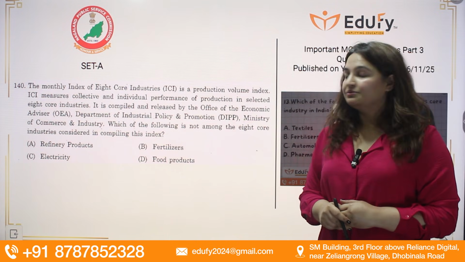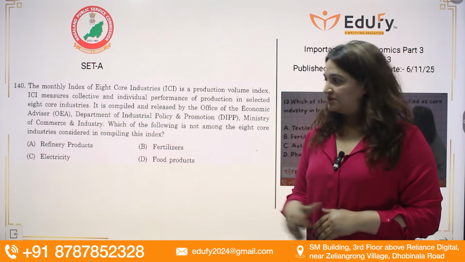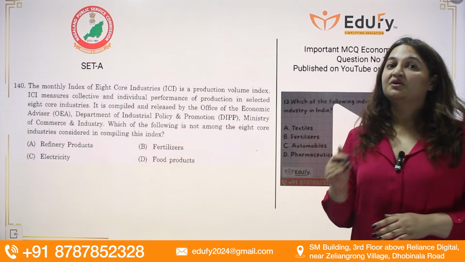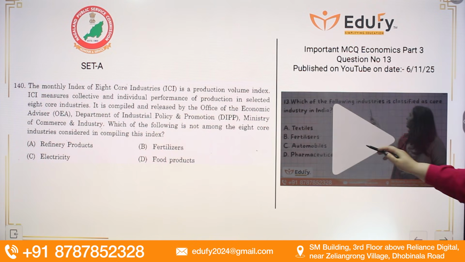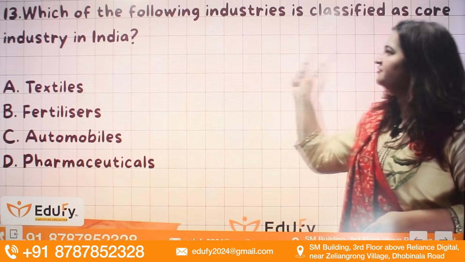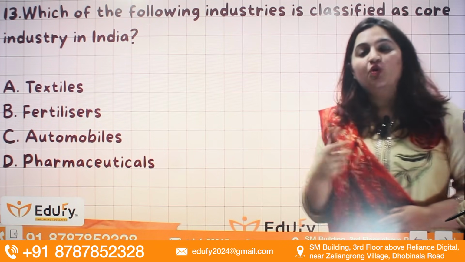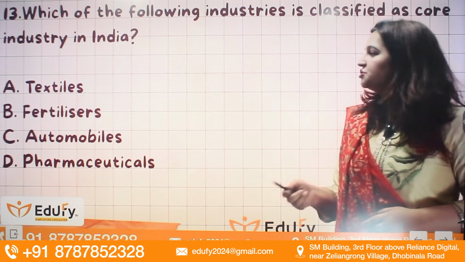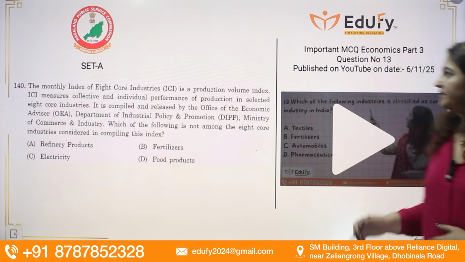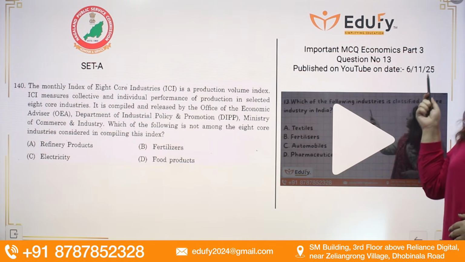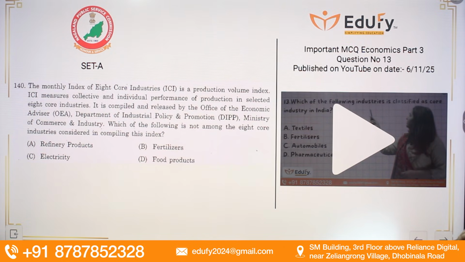Let us see the next question with respect to economy, that is on 8 core industries. I asked this question directly in the comment section of the YouTube video, and many of you have given the answer also. So see the proof. Which of the following industries is classified as a core industry? There are 8 core industries in India which contribute more than 40% of our industrial production. You can check out the video dated 6/11/2025 where there is a comment given on the 8 core industries.